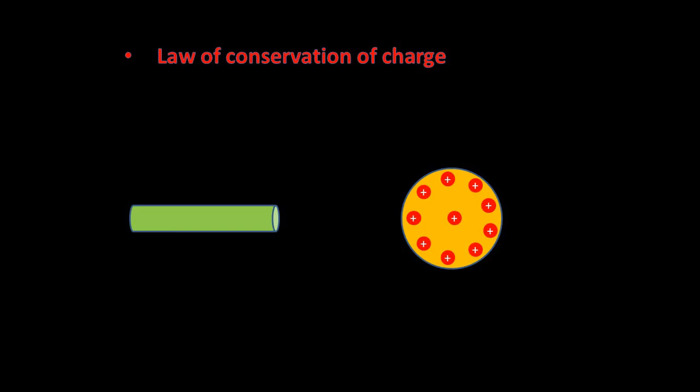Law of conservation of charge states that the total electric charge of an isolated system remains constant. In other words, we can also say that charge can neither be created nor destroyed, but charge can be transferred from one body to another body. Now let's understand this with the help of an example.